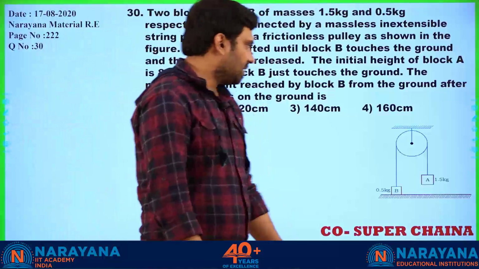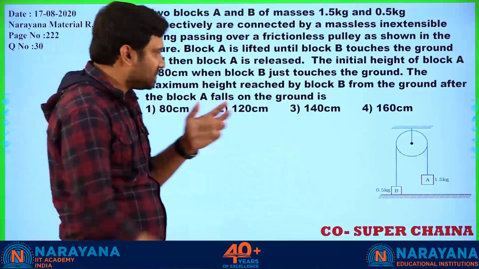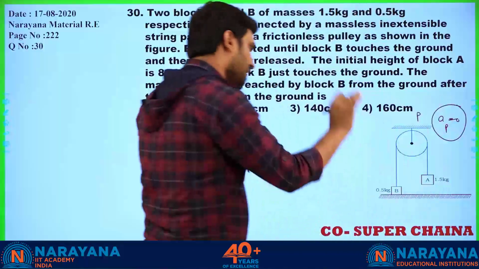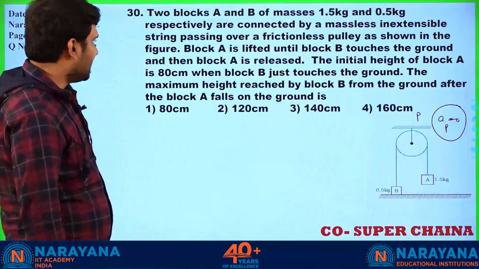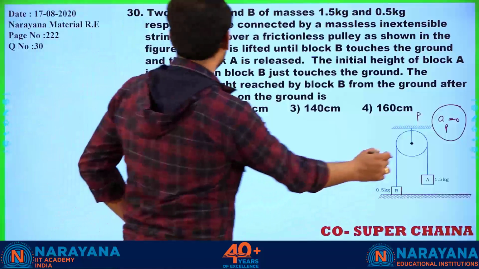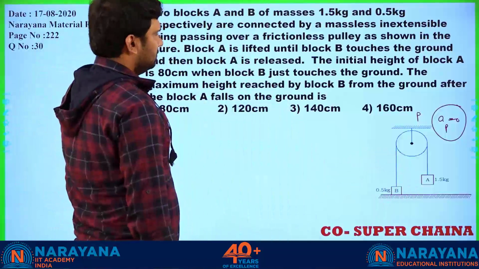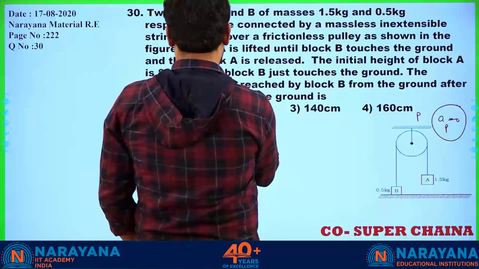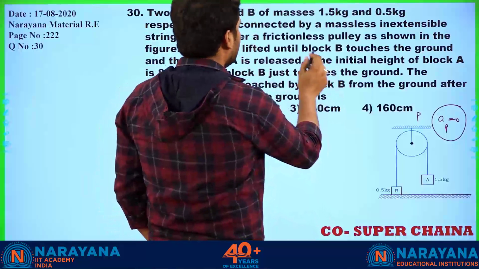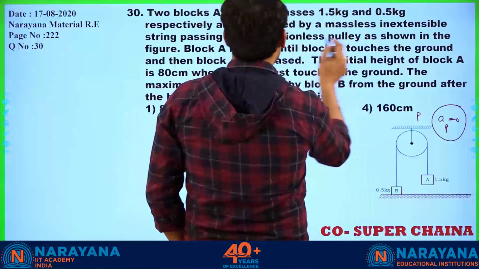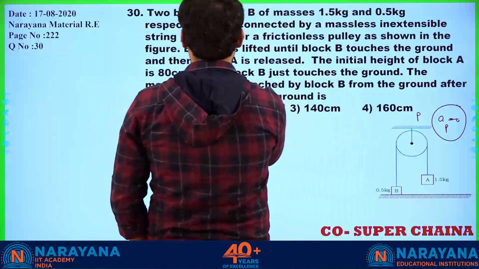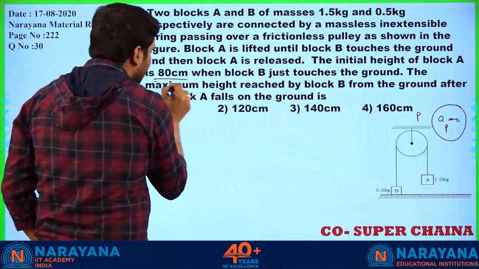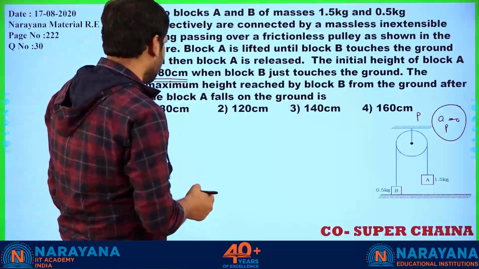Right. So now in this question, this is a pretty interesting question actually. First of all, I will quickly note down: acceleration of the pulley is equal to 0, it is fixed. They have given that this separation is somewhere provided. What is the distance that needs to be covered? So, where is it given? Blocks of 5 kg and 1.5 kg respectively are connected by an inextensible string passing over a frictionless pulley as shown in the figure. Block A is lifted until block B touches the ground and this is 80 centimeter. Correct? The initial height of the block is 80 centimeters.